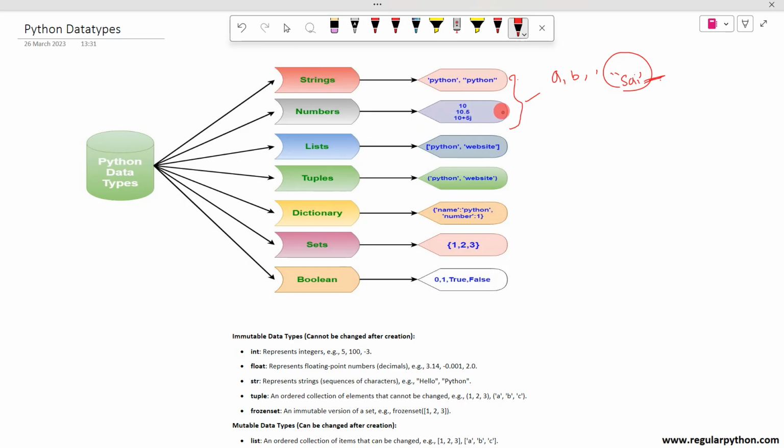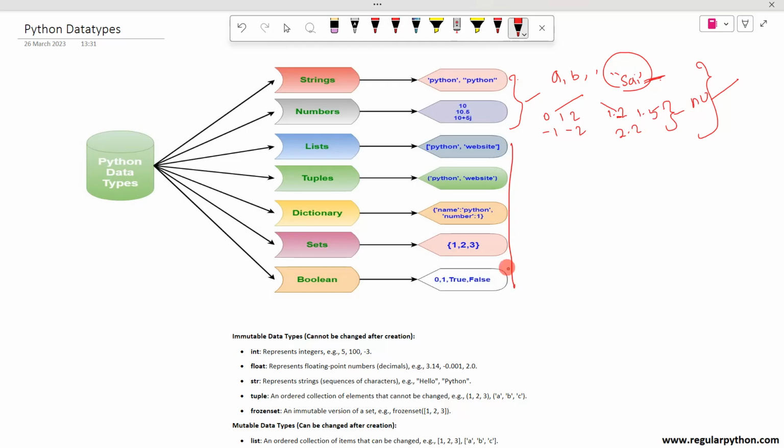Also in the real world we see numbers like 0, 1, 2, minus 1, minus 2, and float numbers like 1.2, 1.5, 2.2. If we don't have fractional parts, we call them integers. If we have fractional parts, we call them floats. That's it. These two we see in the real world, characters and numbers.